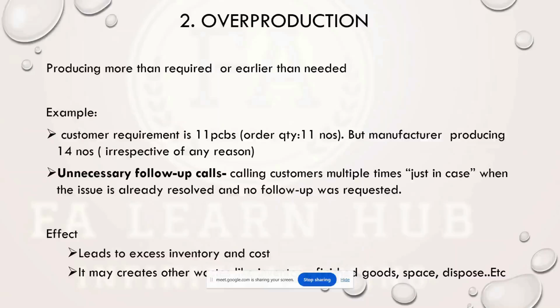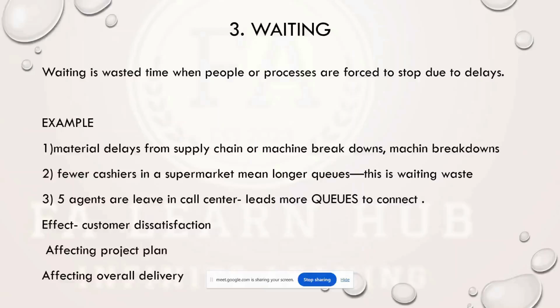Third one is waiting. Waiting is nothing but wasted time when people or processes are forced to stop due to delays. For example, consider material delays from the supply chain. Consider I am in a manufacturing industry.